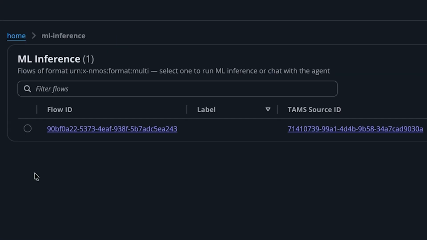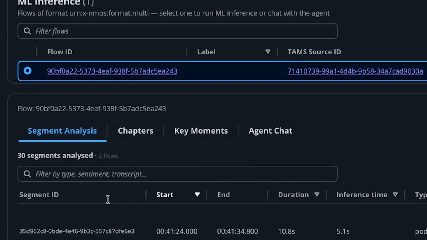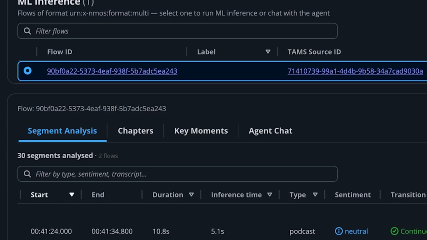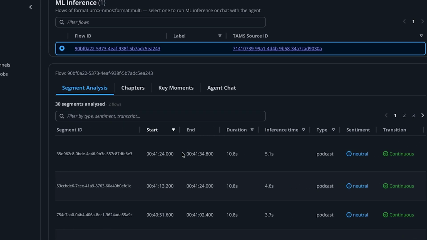Second, let me take you to the ML inferences section. This is where you see the intelligence in action. Here you see all the TAMS flows listed. You can select any flow to dive deeper into what the system has understood about that live stream. You will see the segment analysis tab, showing what was detected in each chunk of video, along with the time taken to process and understand each segment, giving you full visibility into the inference performance and latency.